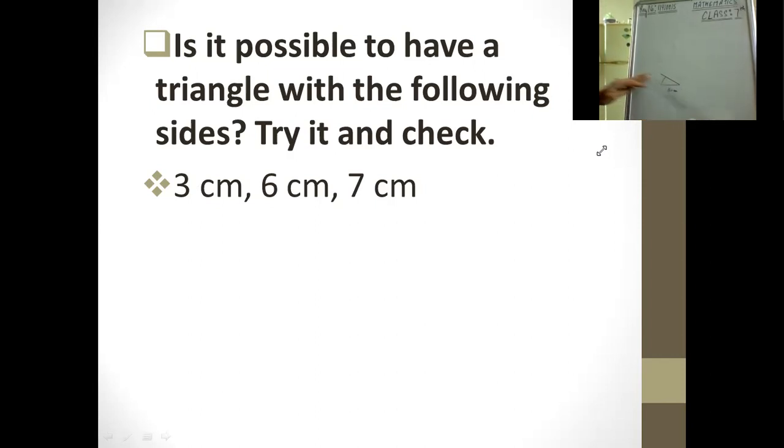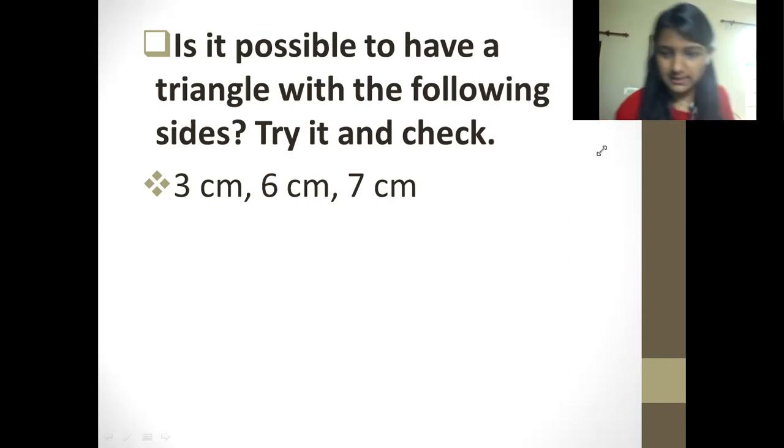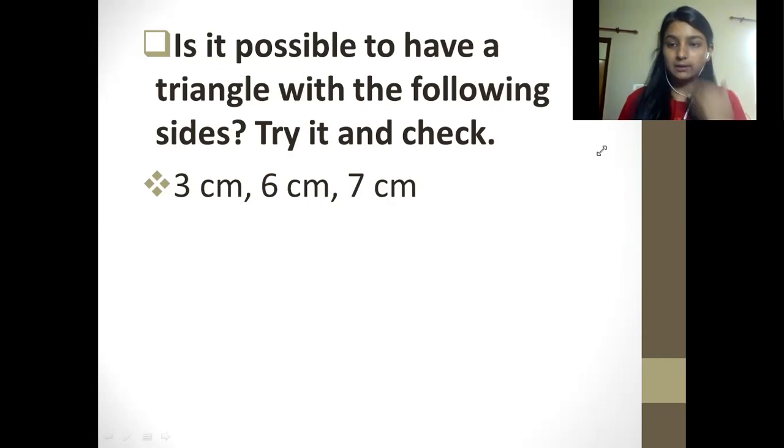So what are you inferring from this? Is it possible to make this triangle? No. Why is it not possible? Because this 7 centimeter is going beyond this, which is not possible in this condition the way I have drawn. If you are drawing the base 6 centimeter, then it is not possible. You can try the other methods also and check if we can draw it or not.